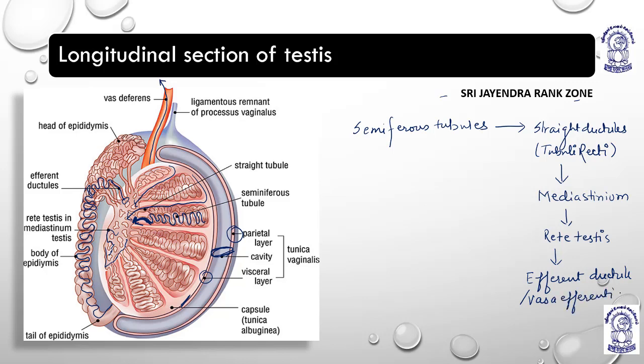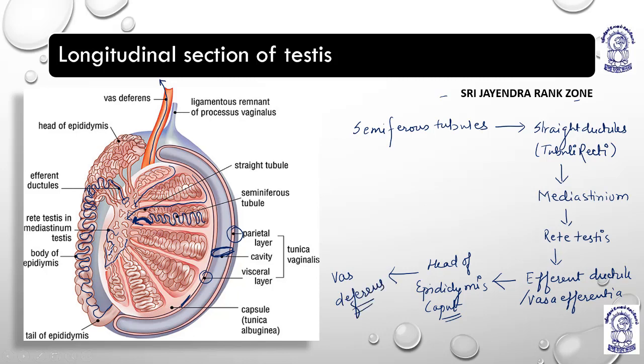Now they further pass to the head of epididymis, or caput epididymis, and from here they move to vas deferens.